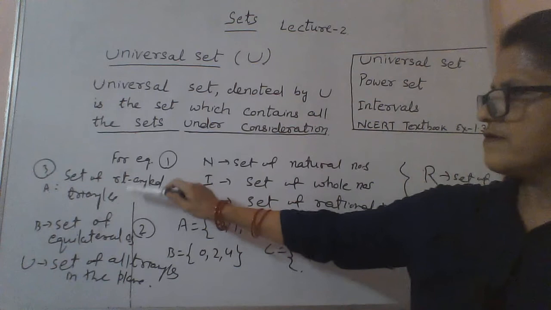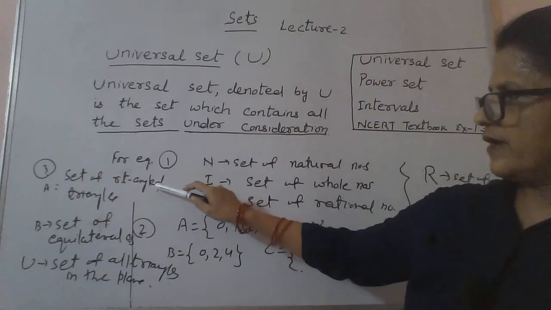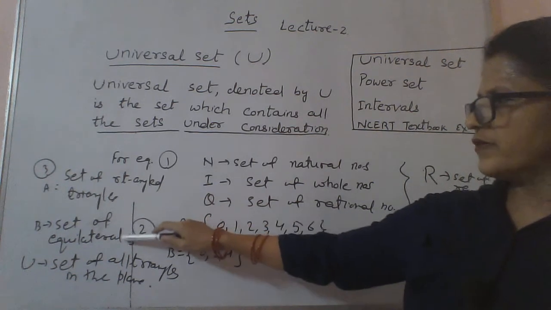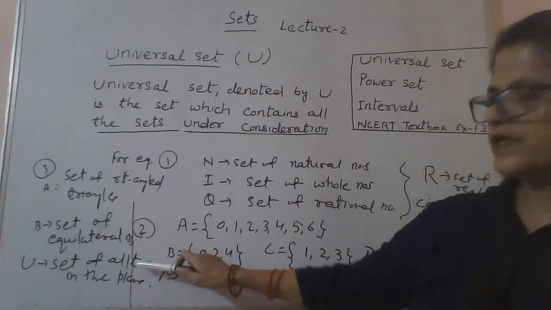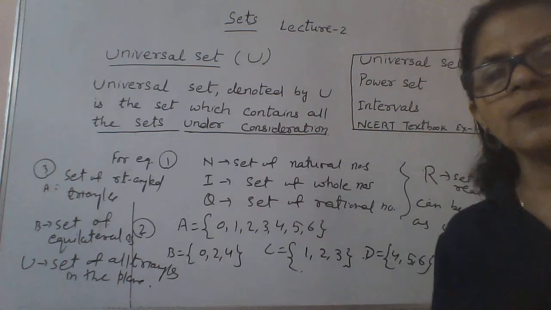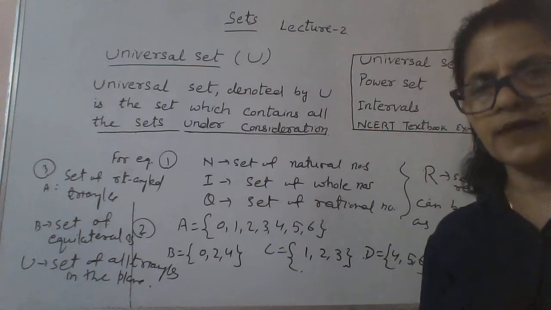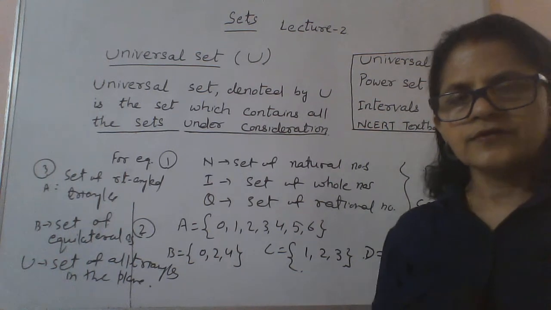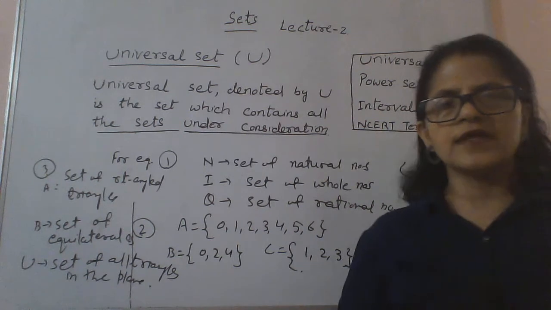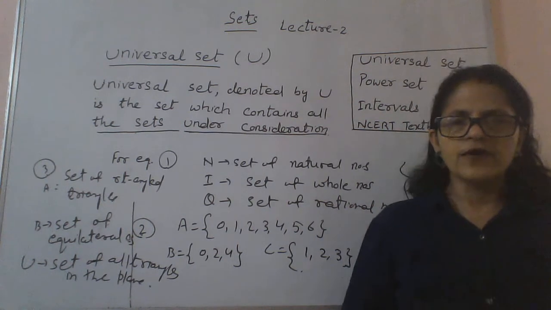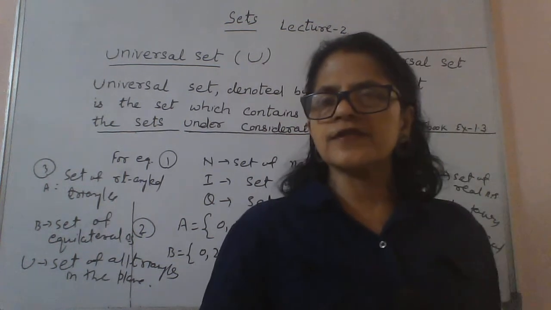Third one is set of right angle triangles, set of equilateral triangles. So in this case, universal set can be set of all triangles in the plane. Is it clear? So universal set means it contains all the sets. You can say it is the superset of all the sets under consideration.